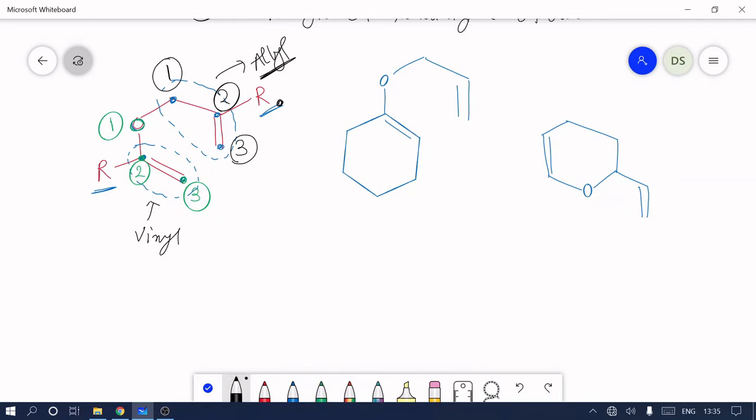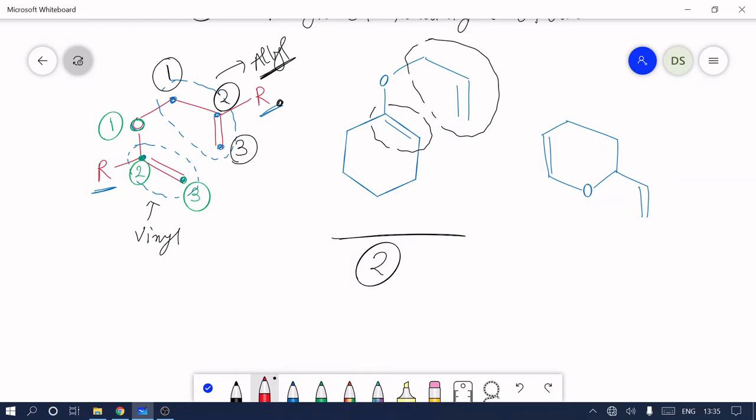Now we try to number this second molecule. Here, this is vinyl, this is allyl. Always start numbering from the allyl, in which the allyl sp3 carbon is number 1, 1 is connected to 2, 2 is connected to 3. Okay, now turn to the O vinyl group. Always in the O vinyl group, the first number is given to oxygen, 1 is connected to second and second is connected to third. So this completes the numbering of the starting material.